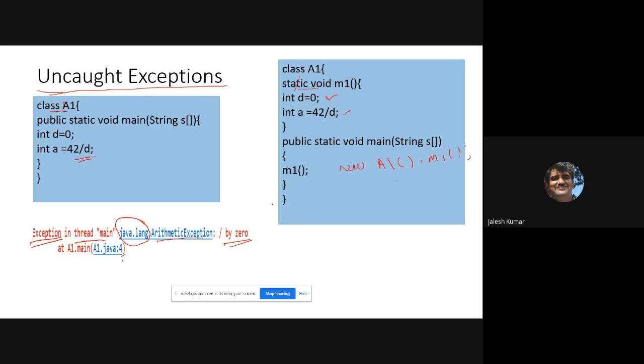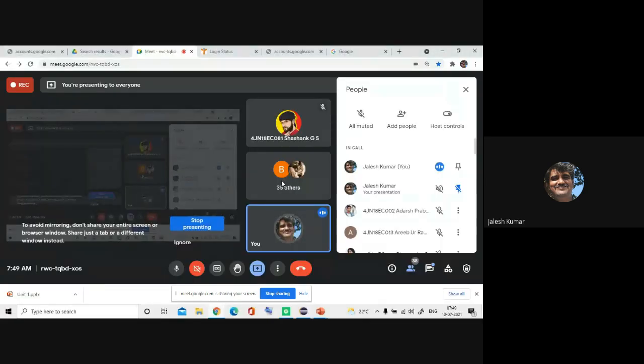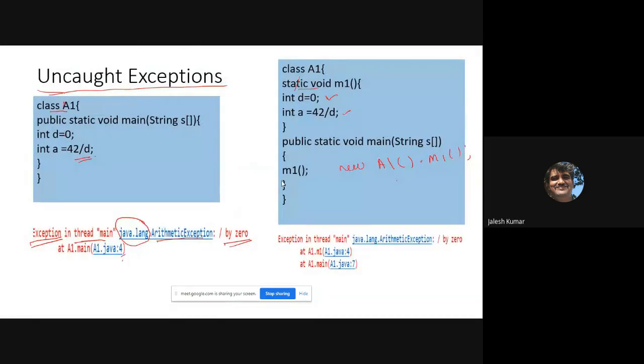Anyway, when you execute here, you also get the exception. If you change the place, it will not identify that. Once again it will throw an exception: exception in thread main java.lang.ArithmeticException divided by zero. Actually, now you are getting the exception in two places. One is at a1.m1, because it is a static method.